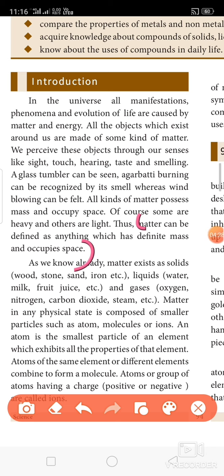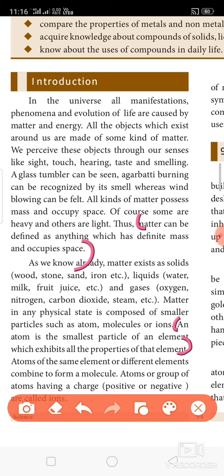First, what is an atom? An atom is the smallest particle of an element which exhibits all the properties of that element. Element is nothing but, for example, iron is an element. So it is made up completely of iron atoms. So an atom is the smallest particle of an element. The property of the element is only due to the atoms which it possesses.